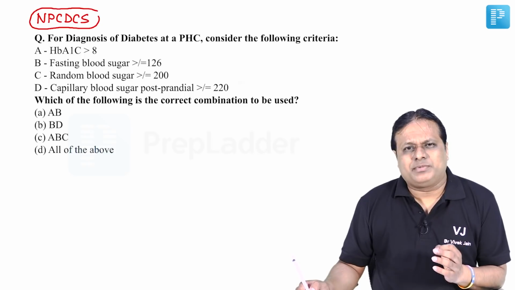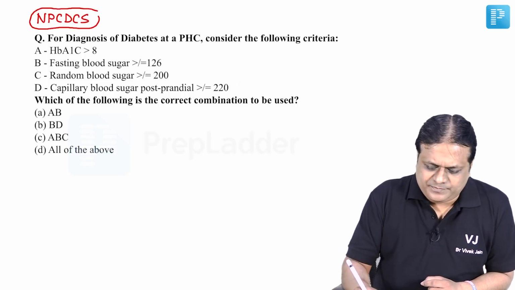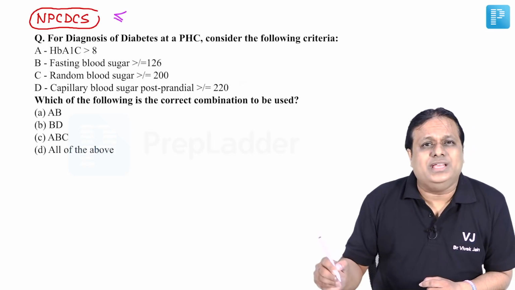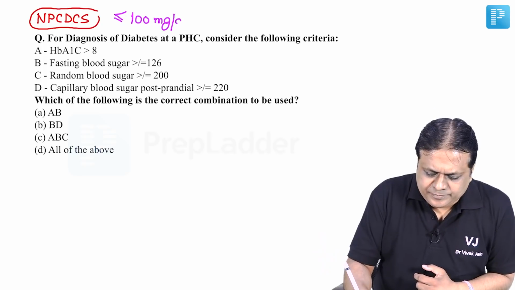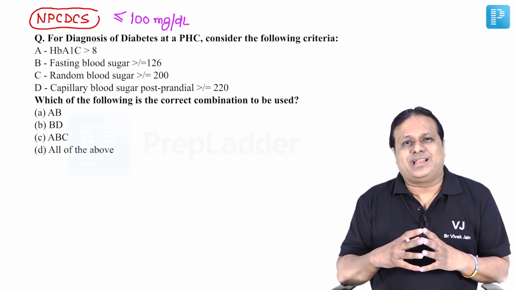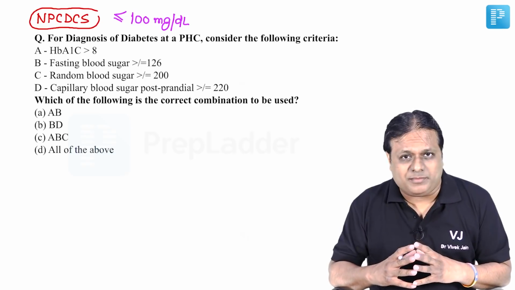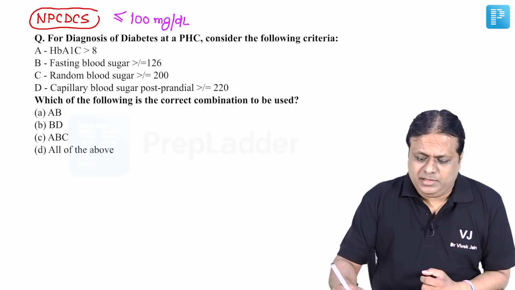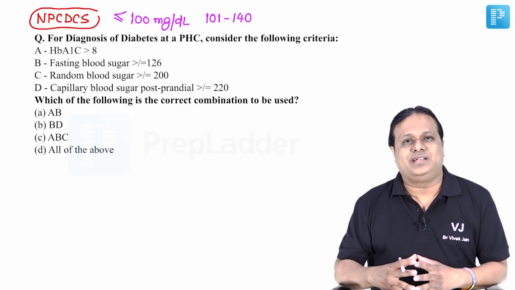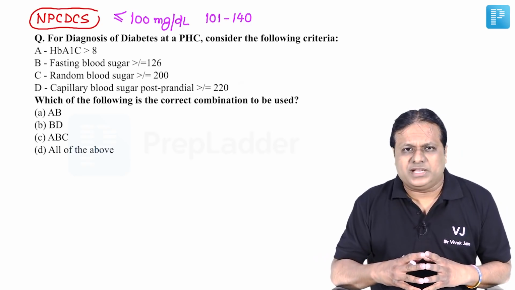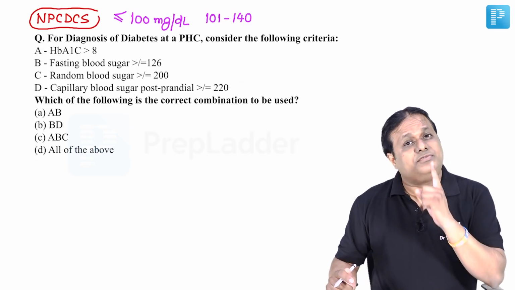If this random capillary blood sample value comes less than or equal to 100 milligram per deciliter, then repeat it after 3 years. Person is not diabetic. But if the value comes between 101 to 140 milligram per deciliter, then suggest lifestyle modification to the person and repeat after 1 year.